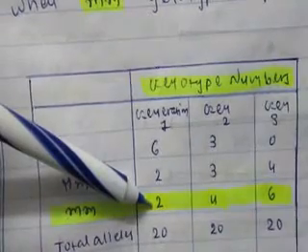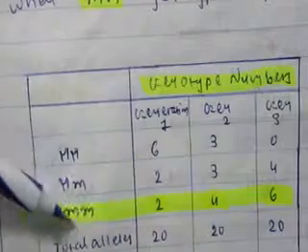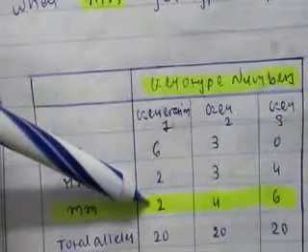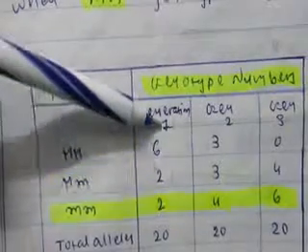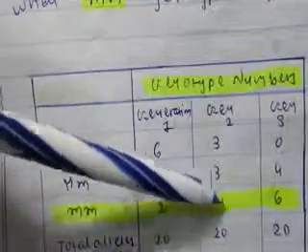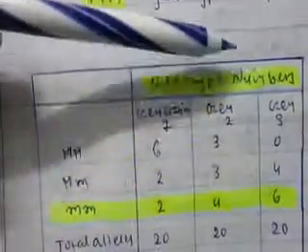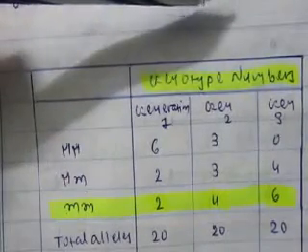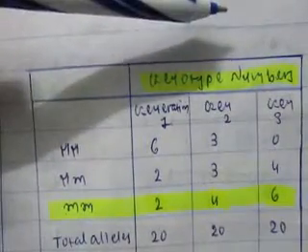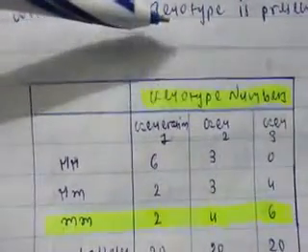This is due to random chance: for some reason the small m genotype number decreased greatly in the first generation, whereas in the second generation it is increasing, and in the third generation and so on it keeps increasing. So for such a problem, genetic drift is the right answer.